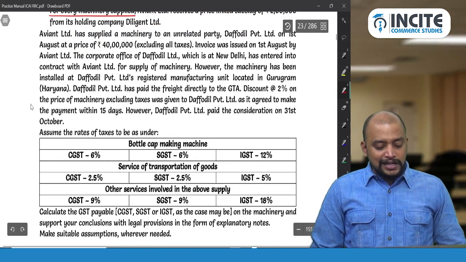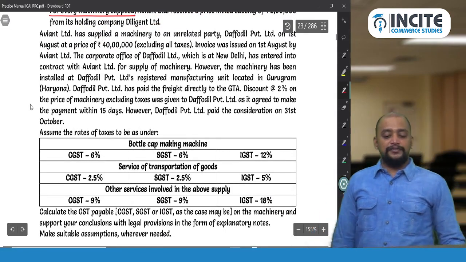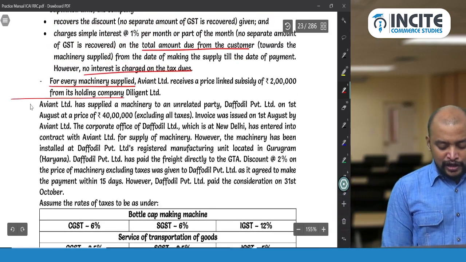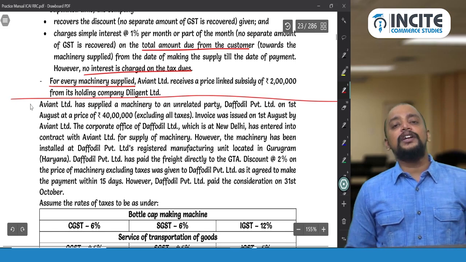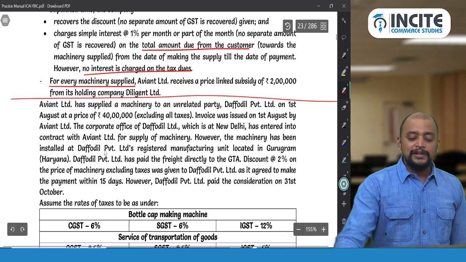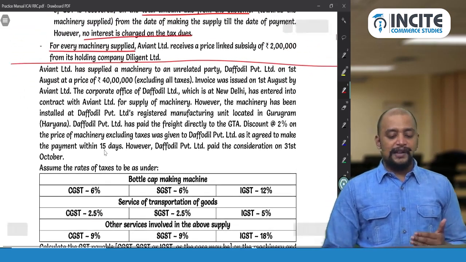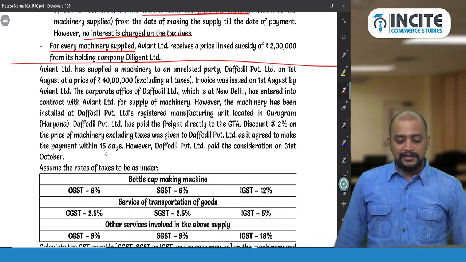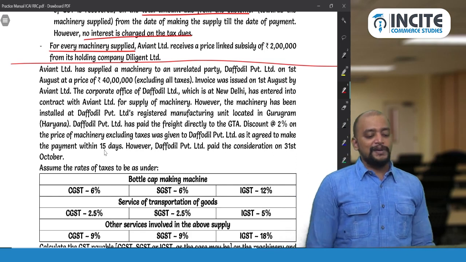So Avient Limited has supplied a machinery to an unrelated party, Daffodil. So far whatever information that we have is only the knowledge of their business. So from here only we have the transaction. So Avient Limited has supplied a machinery to an unrelated party, Daffodil Private Limited, on 1st August at a price of 40 lakhs excluding all taxes. Invoice was issued on 1st August by Avient Limited.